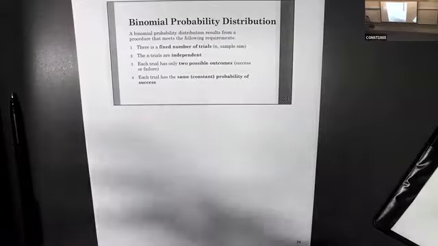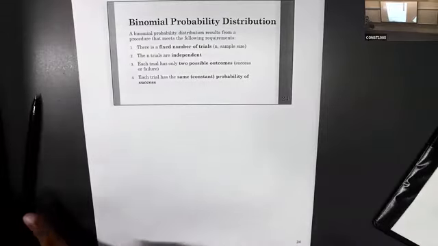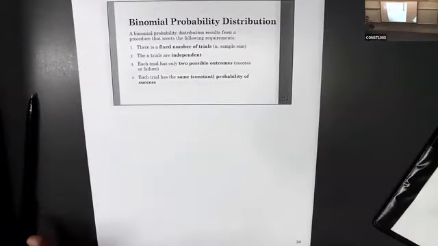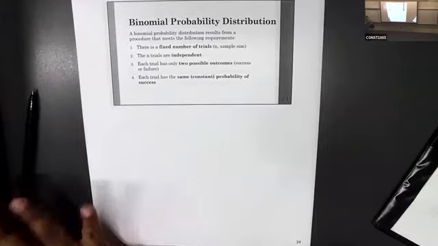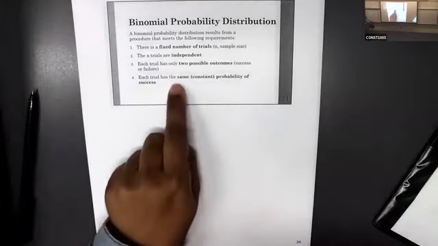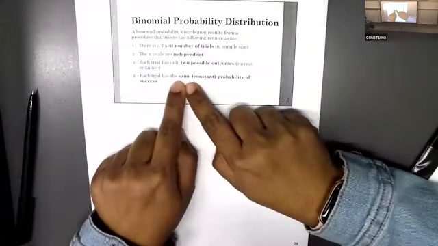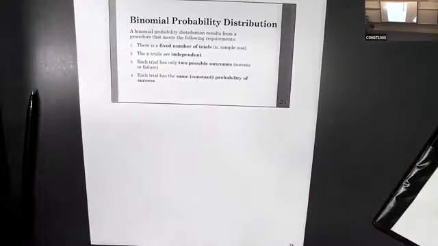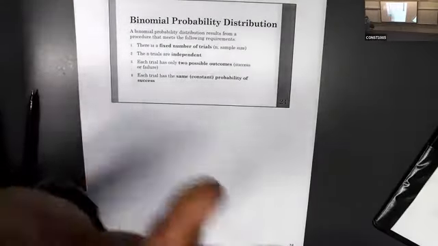If you want, you can say success is getting tail, according to your interpretation. It's okay, but anyhow there should be a success, and the other one will be the failure. Two things. The probability of getting success should be the same each and every time.